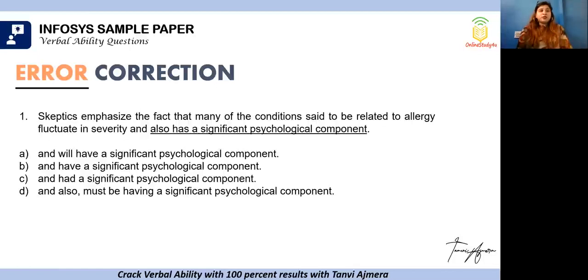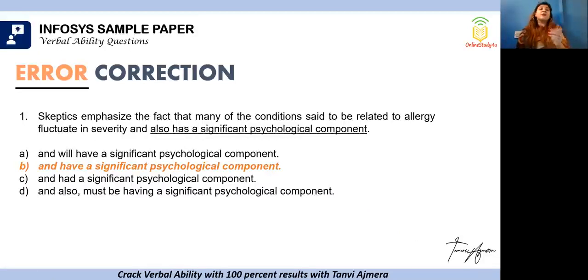Now let's look at the options. And will have a significant psychological component, and have a significant psychological component, and had a significant psychological component, and also must be having a significant psychological component. Okay, so when you look at the sentence, it is said to be related to, fluctuate in severity, also has a significant psychological component. Our correct answer is option B.